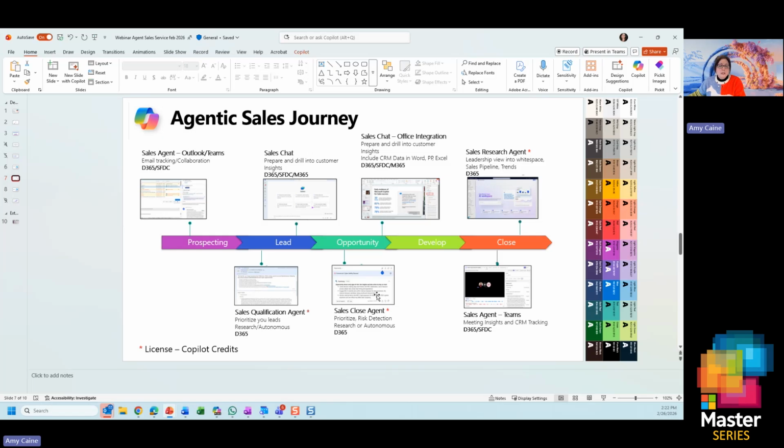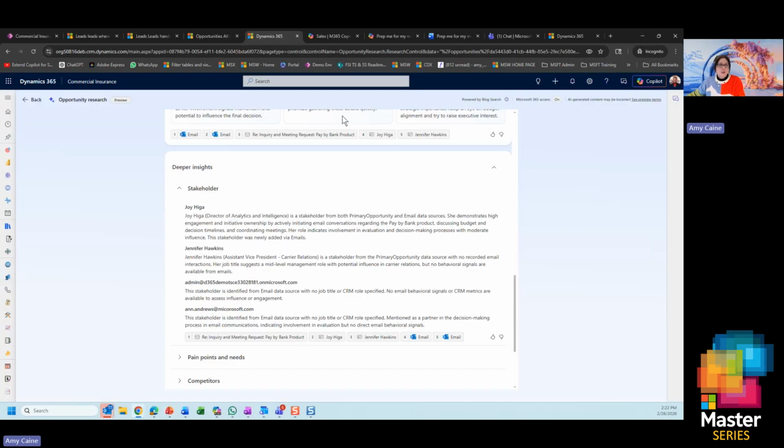And then we looked at our sales close agent, which is, again, the opportunity side. So, what should you be doing? What is at risk? Again, looking at all that information, giving me actions, maybe again, telling me something I don't know. So now we're going to continue our journey in what we call sales chat and show the Office and M365 integration and how you can have that in an everyday sales journey.